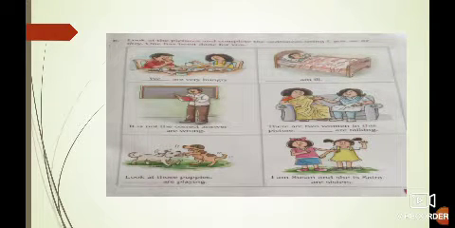Now see the next exercise. Look at the picture and complete the sentences using I, you, we or they. Now in this, what you have to do? You have to see the picture, understand it, and then you have to fill the sentences, fill the blanks, whatever given. Okay. Now see first one. Two persons are there. What are they doing? They are eating. In this, more than one person is there.